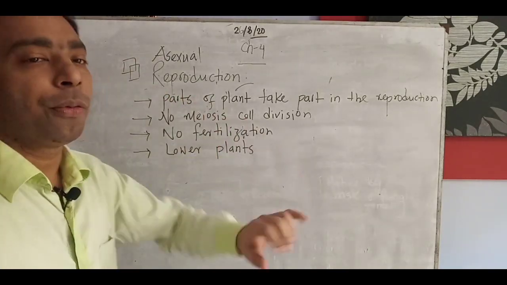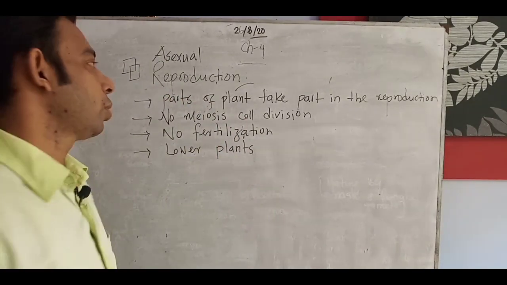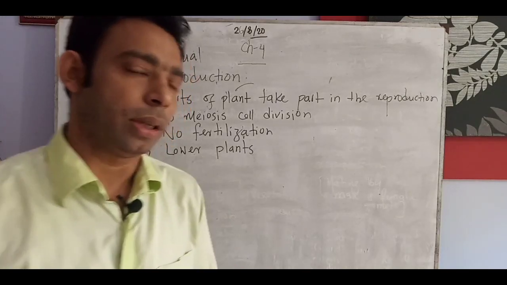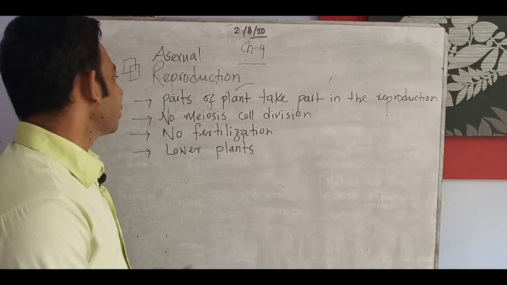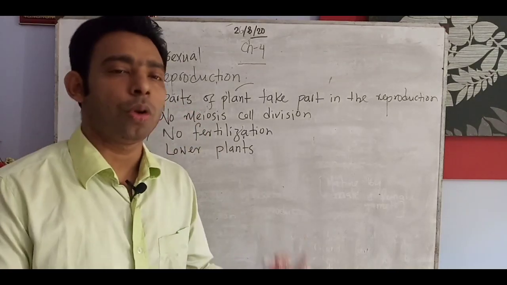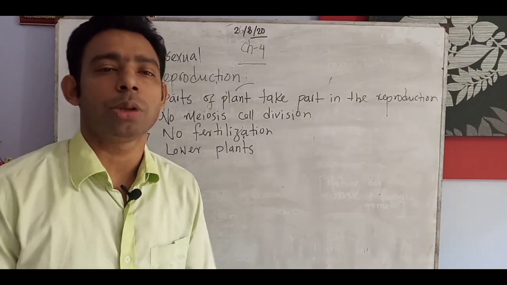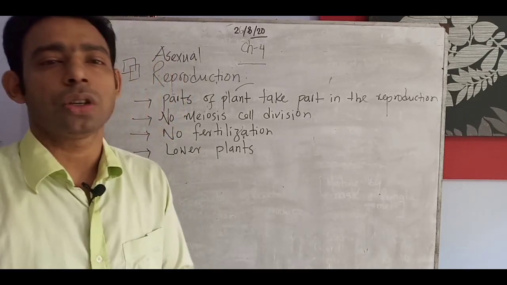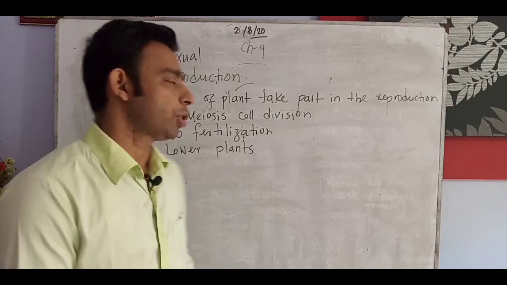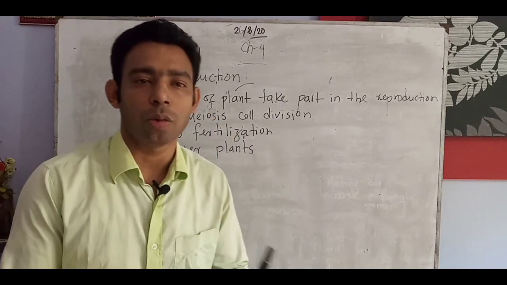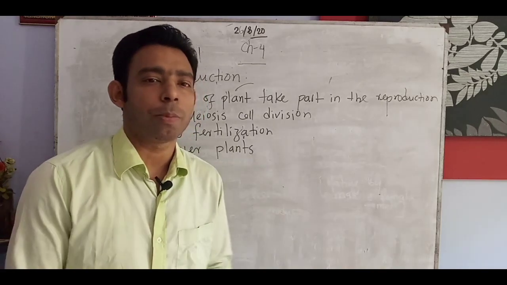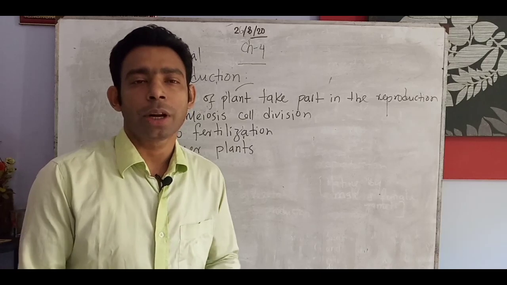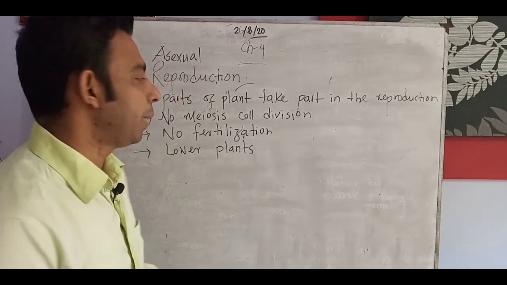I have written four important points about it. Any part of the plant can take part in reproduction. There is no meiosis cell division, since in the cell division chapter we will learn that meiosis is the male and female gamete formation. Since in asexual reproduction there will be no male and female gamete production, no fertilization is done either, meaning no mating between male and female gametes.